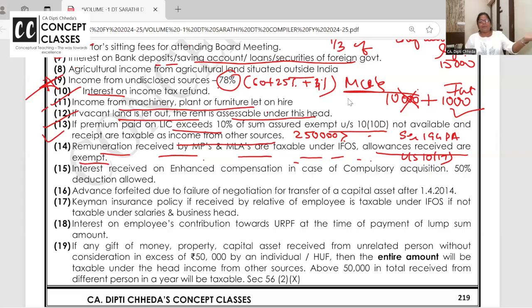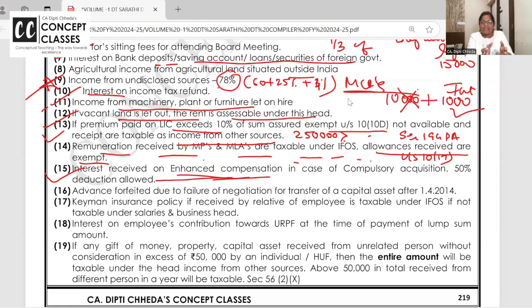Okay. Sometimes my property is compulsorily acquired by government. So government gives me money, but they give me less. I ask for more, and then they give me enhanced compensation. I said, sir, it's 3 years back, 4 years back, you took my property, and you are paying me the money now, in a road widening project or metro project. 4 years before you have taken my property. So if they give you enhanced compensation late, they will give interest on the enhanced compensation.